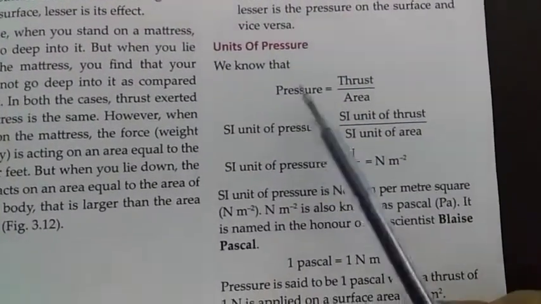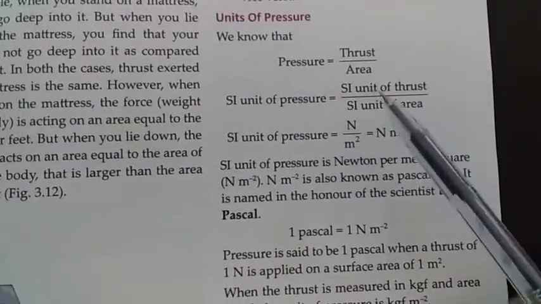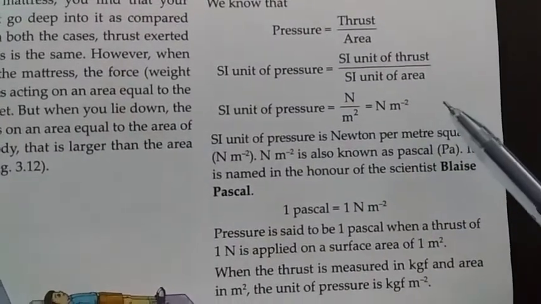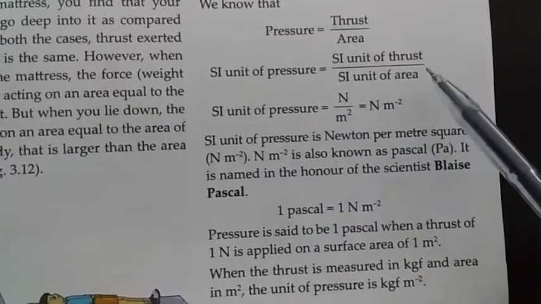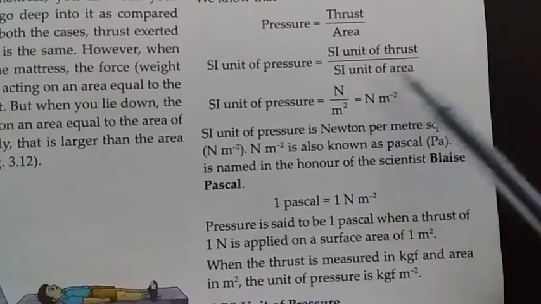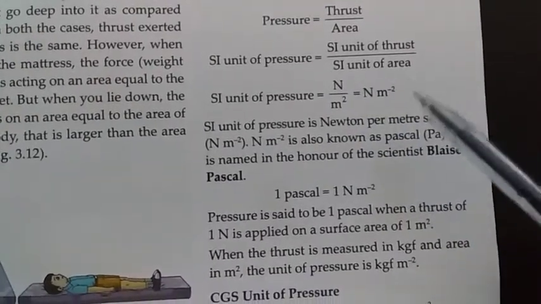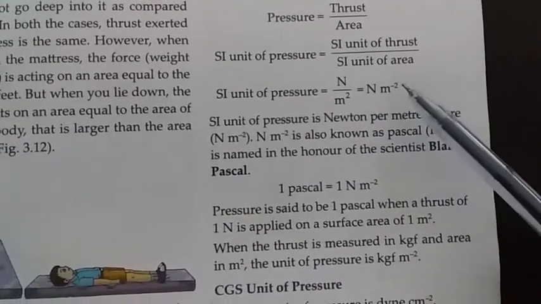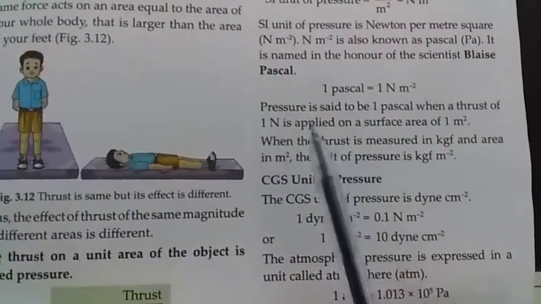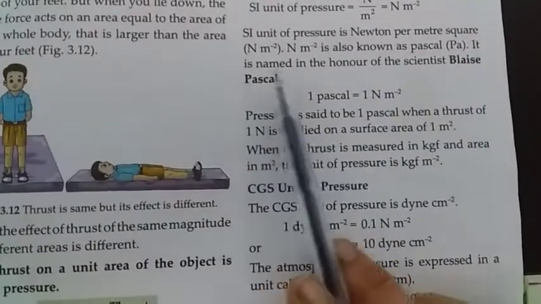Now what are the units of pressure? As we know, pressure equals thrust upon area. So the SI unit of pressure is the SI unit of thrust upon the SI unit of area. Now what is the SI unit of thrust? That is Newton, because thrust is a force. And what is the SI unit of area? That is meter square. So Newton per meter square. So the SI unit of pressure is Newton per meter square.